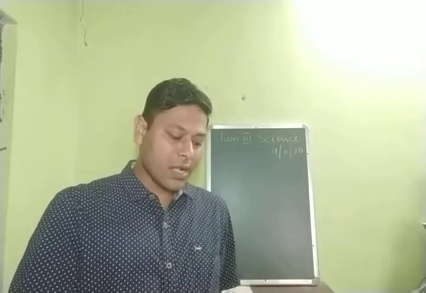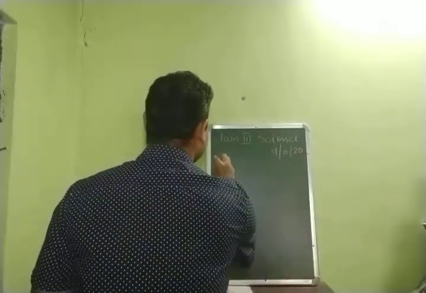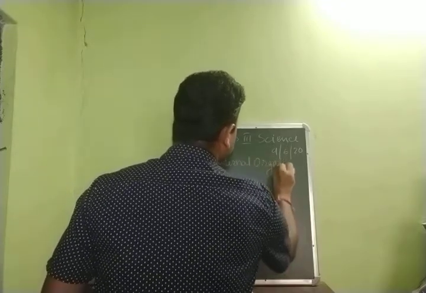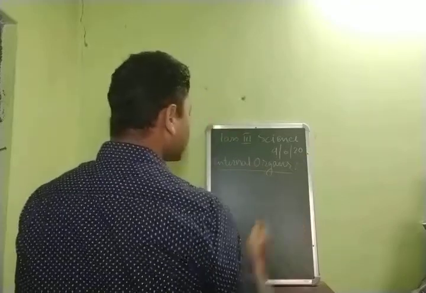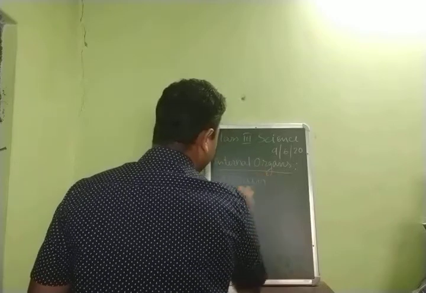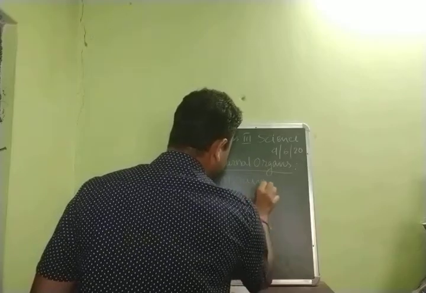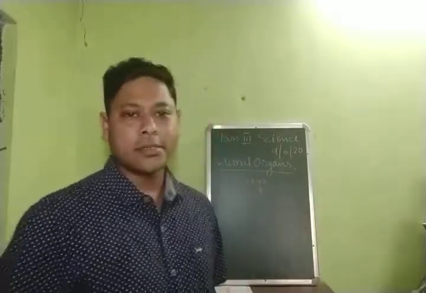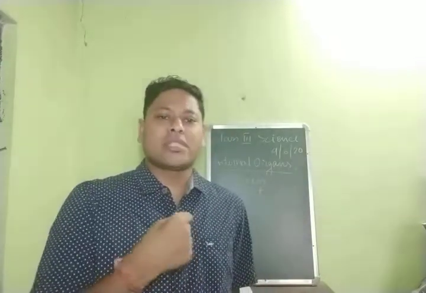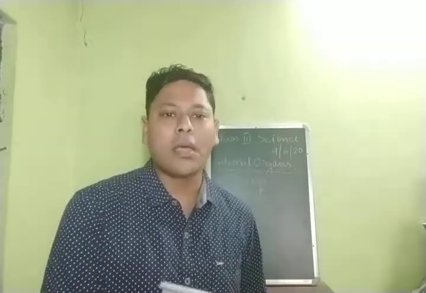Next, we are talking about internal organs. Number 1 we have discussed: the brain. Now number 2 we will discuss is the heart. Now where is the heart? Here. Can we see this heart? No. Why? Because this organ is also present inside our body, so that is why we call it an internal organ.